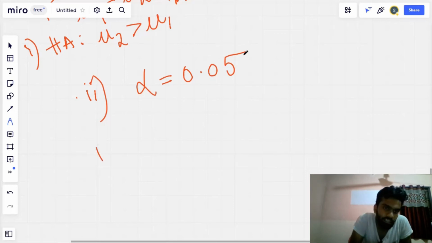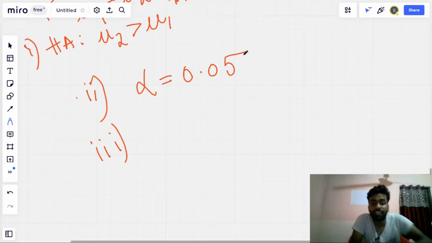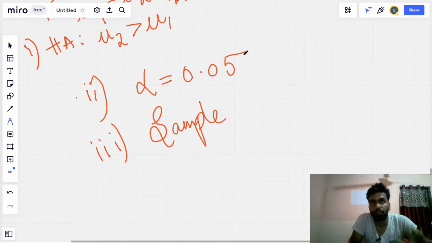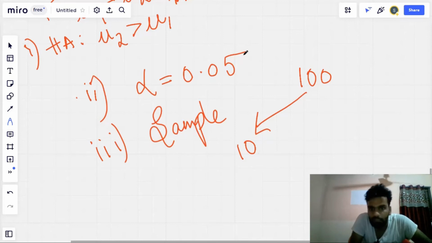And number three, what he did is, he took a sample. The students who took the test after completing the assignment. In that group of students, say there are 100 students, he took some sample of 10 marks.